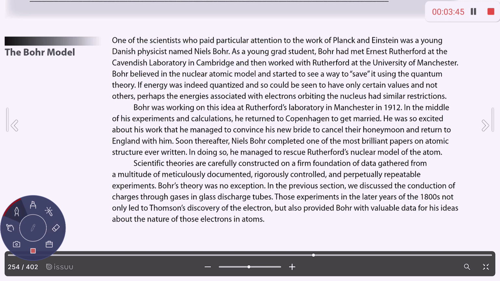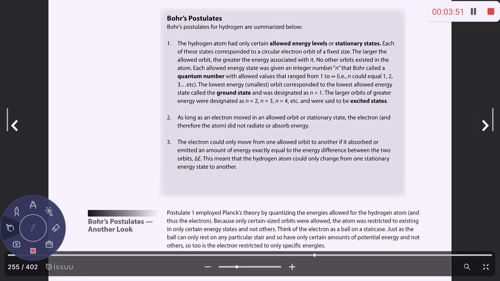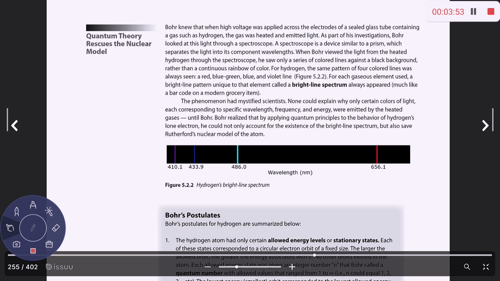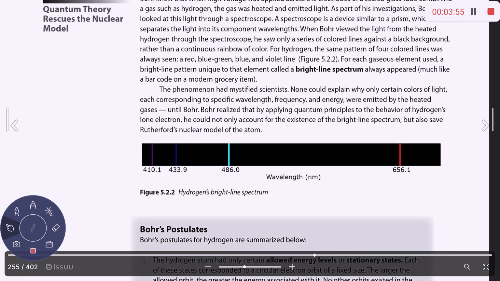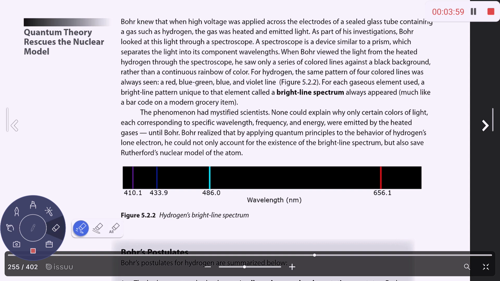Okay, so Bohr, let's go to the next page. Bohr used the concept of quantization as it applies to electrons existing in distinct energy levels outside the nucleus. He came to this concept by looking at something called a bright line spectrum, okay?